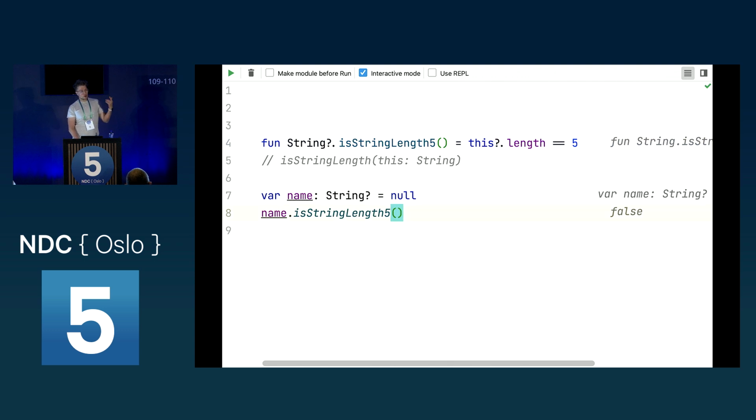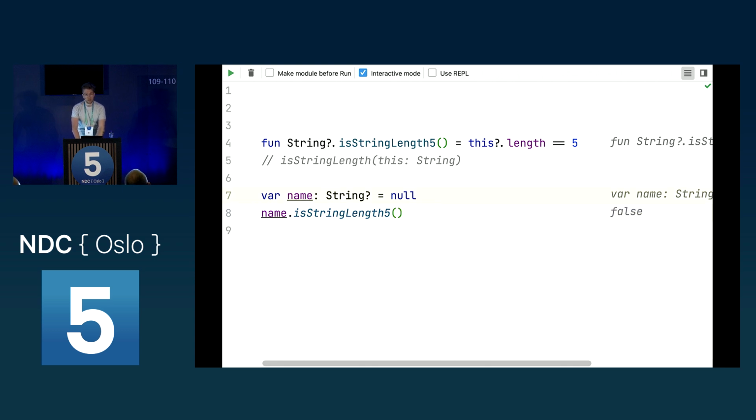And now I can call the isStringLength5 function on a null type, because as already mentioned, we just call this isStringLength5 function with this name as an argument. So we can now do this.